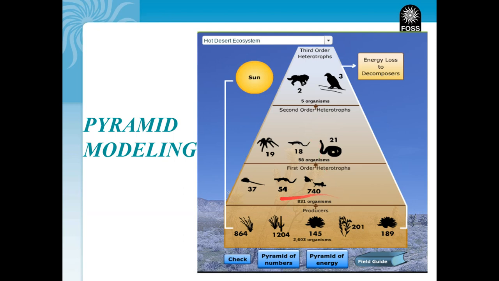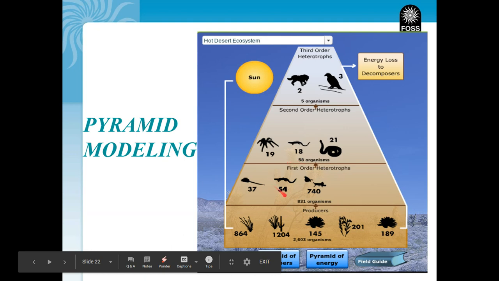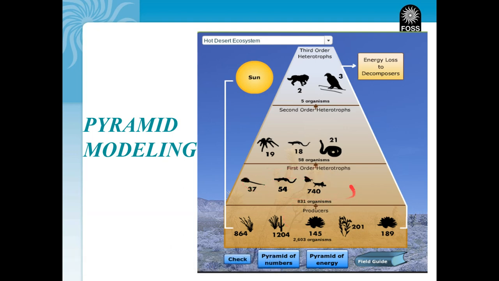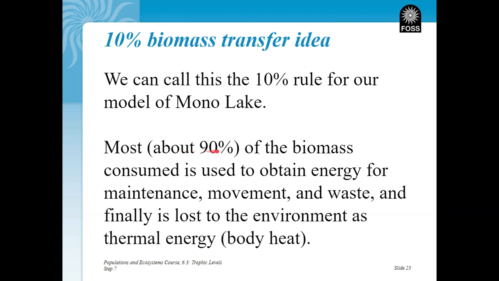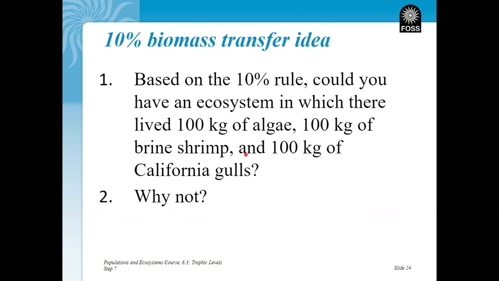Really, really simple. Think of it this way: if all of our primary consumers right here were to eat every last speck of producers, most of that food and energy would get used and lost. Only about 10% would get stored in their bodies. So there's not enough to go around. You cannot have a one-to-one relationship. Remember, 90% of that is used and lost. Pretty simple. So if we go back, we can answer our questions again.